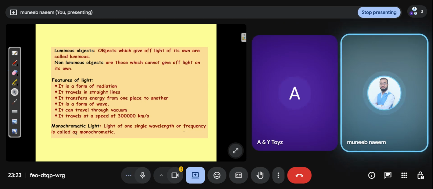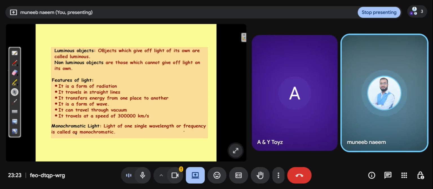Features of light. It is a form of radiation. It travels in straight lines. It transfers energy from one place to another. It is a form of wave. It can travel through vacuum. It travels at a speed of 300,000 kilometers per second. These are the features we already discussed in previous slides. You can see them, and if you have any question, you can ask me.